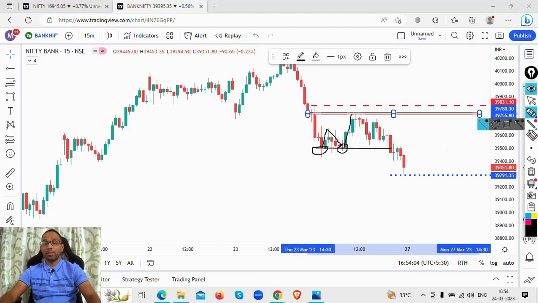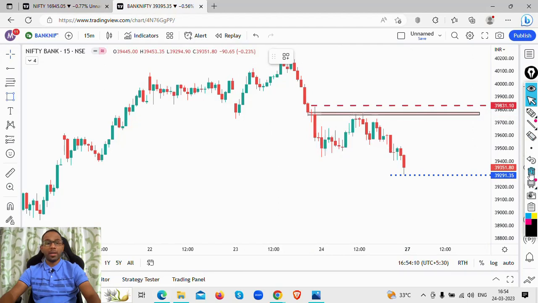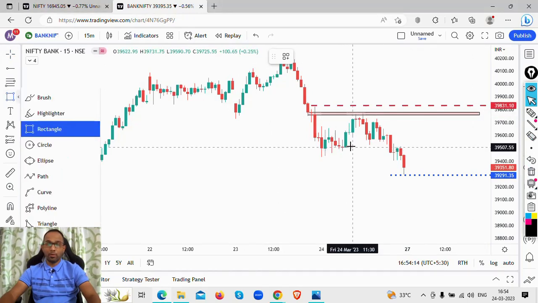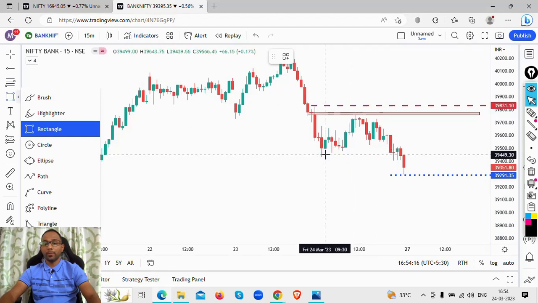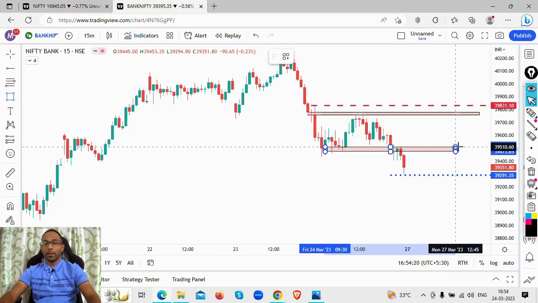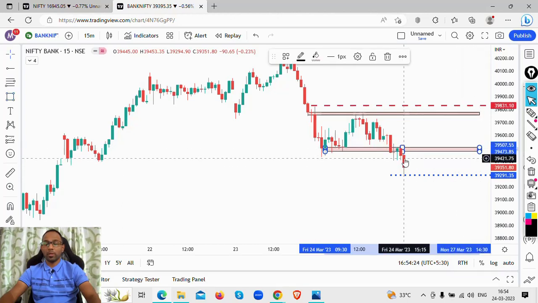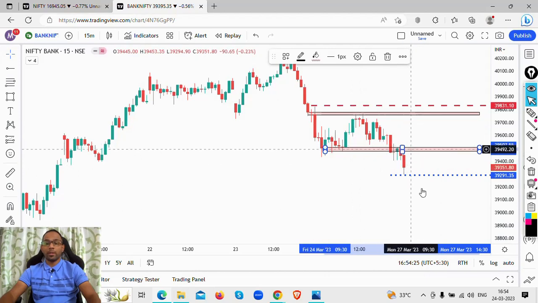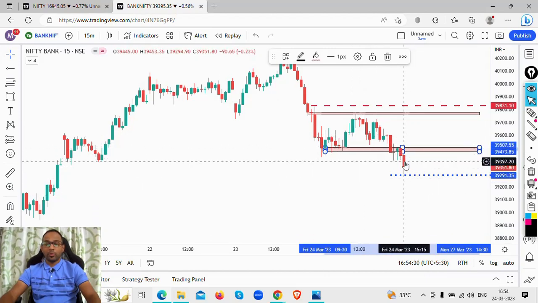So this level, 39,480 to 39,500, will be the bearish zone. That is the resistance zone for Bank Nifty. So this is a real case of bearishness for Bank Nifty, 39,480 to 39,500 level. This is your zone of resistance for Bank Nifty.